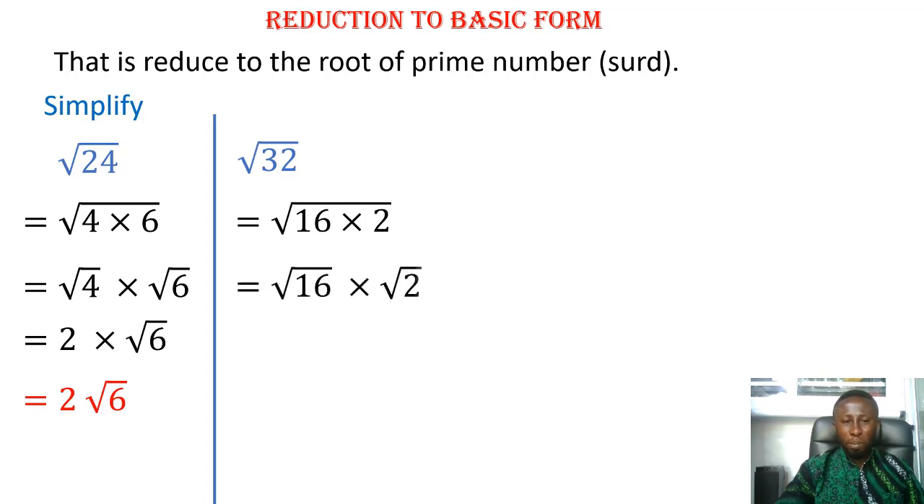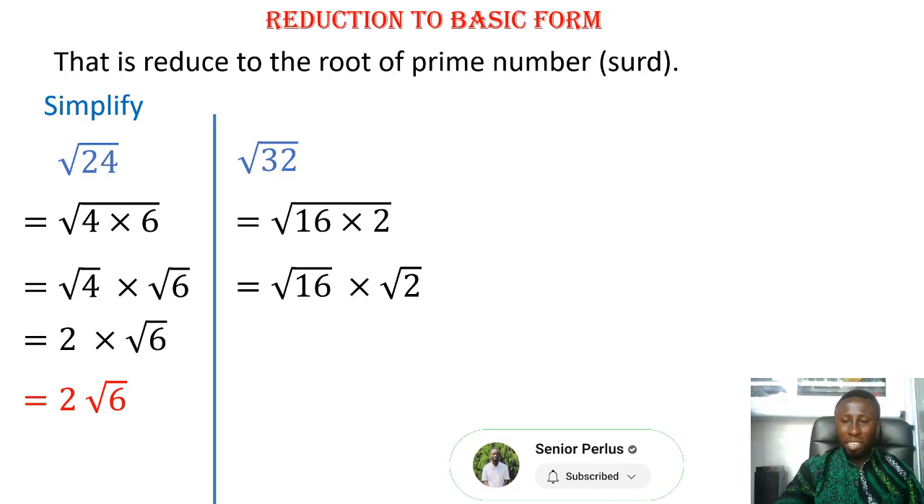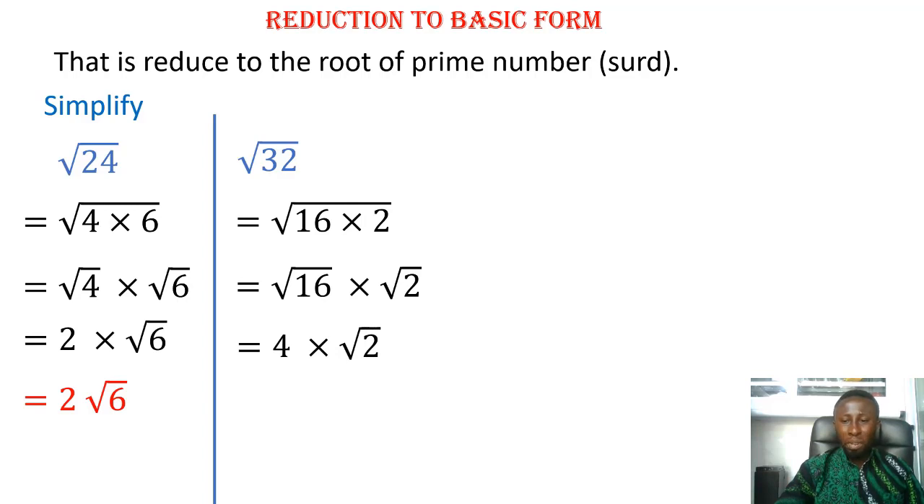So let's multiply it separately. Then root of 16 is 4 because 4 to the power 2 is 16, and the 2 cancels the root, and note that the square root is half. So 4 times root 2. As for root 2, it's a surd because you cannot find a perfect square for root 2. Therefore, our final answer is 4 root 2.